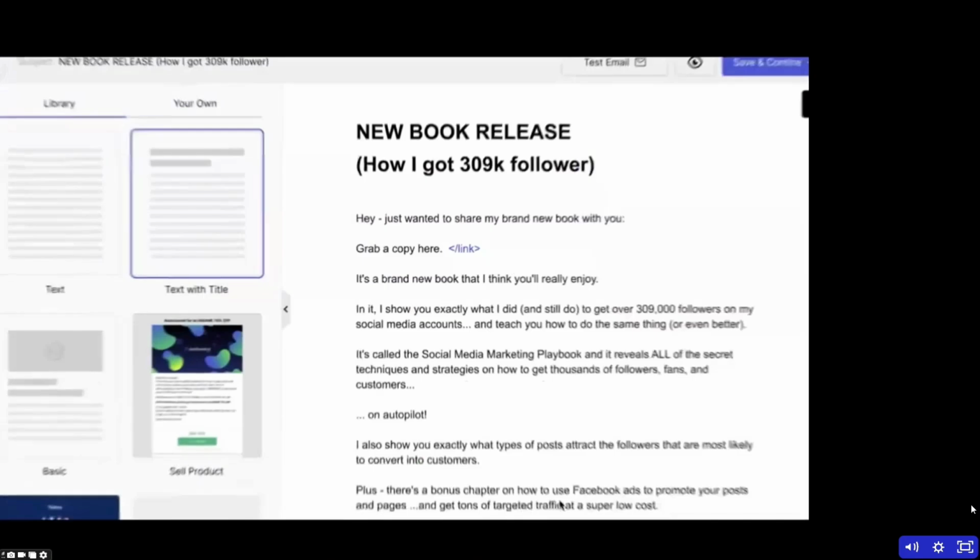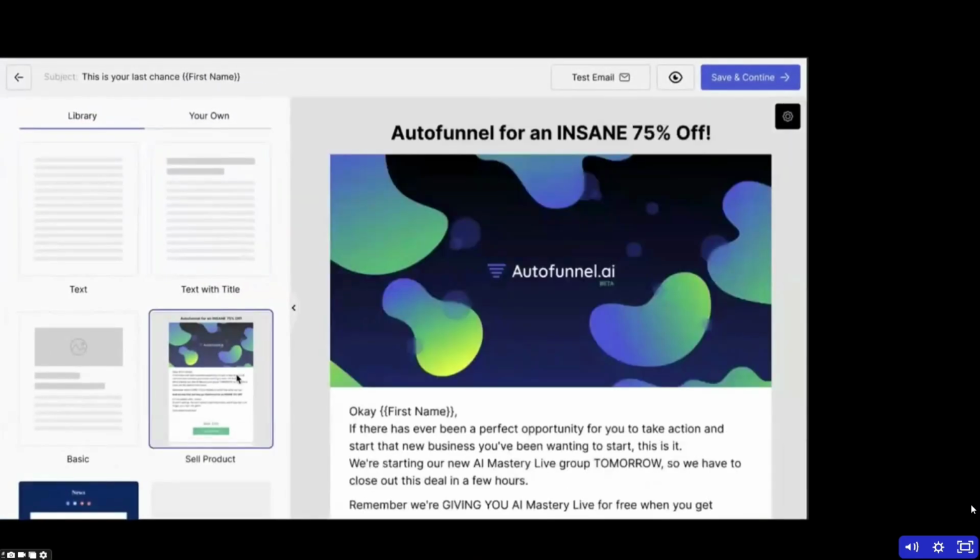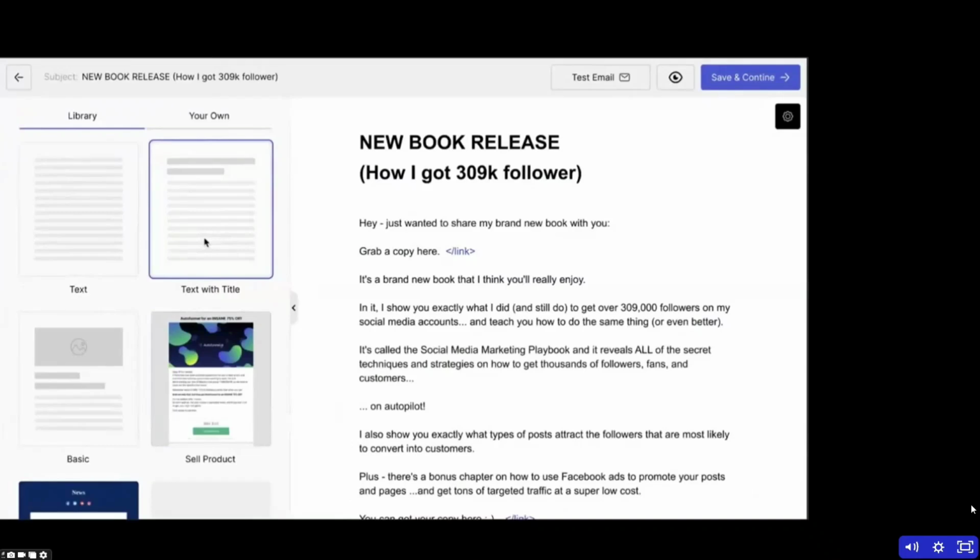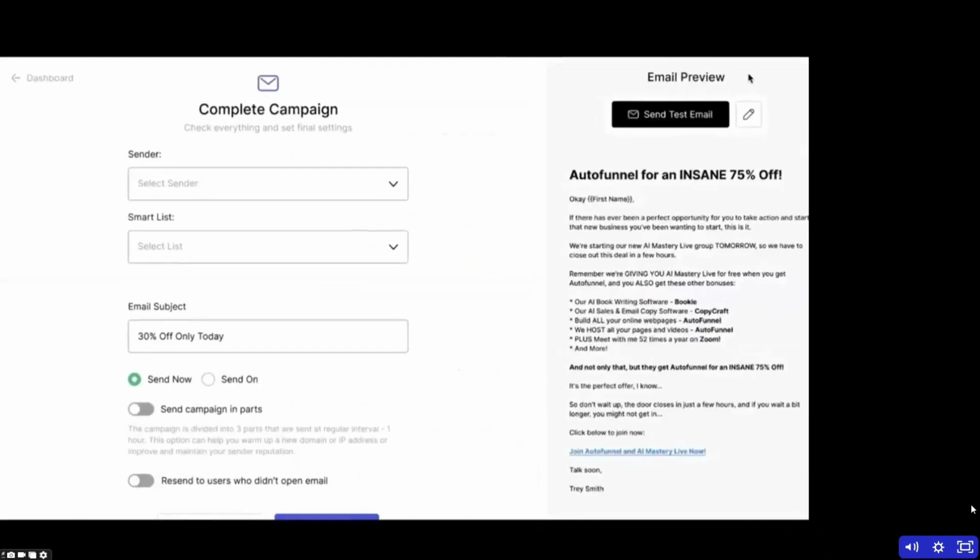All right, then you get to choose your different template. You can see we have some great templates, and the team did a fantastic job designing this. Once you're ready, you can just click Save and Continue.